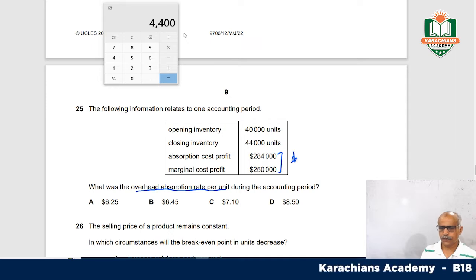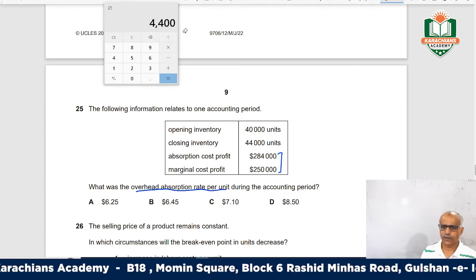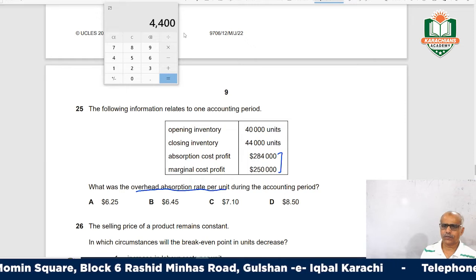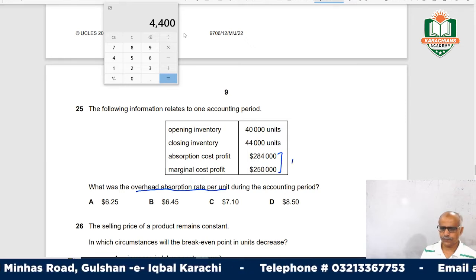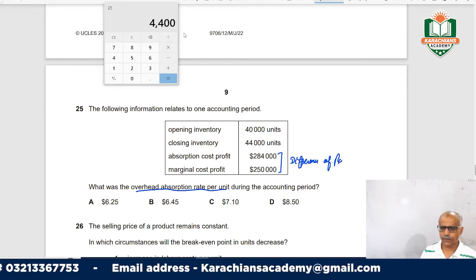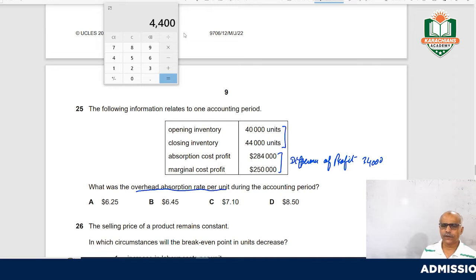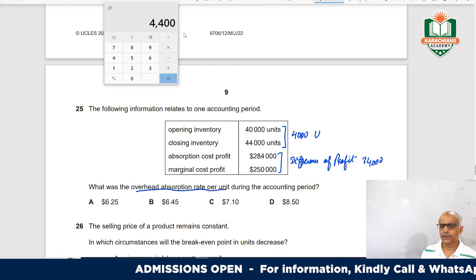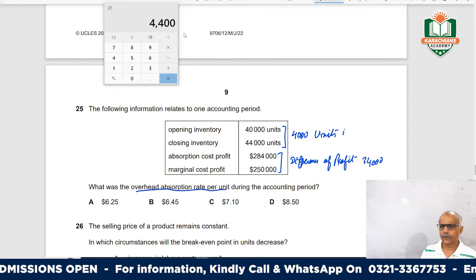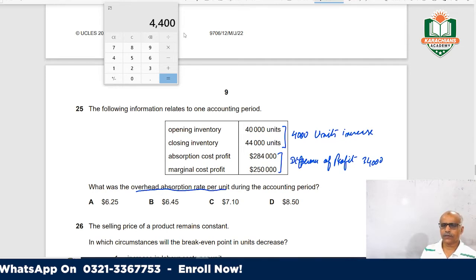So the differential of profit is 34,000, and the difference in closing and opening inventory is an increase of 4,000 units.